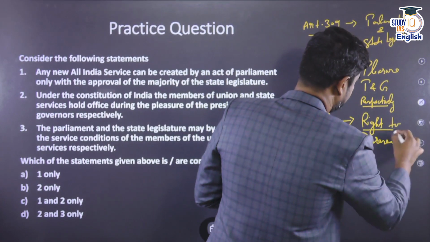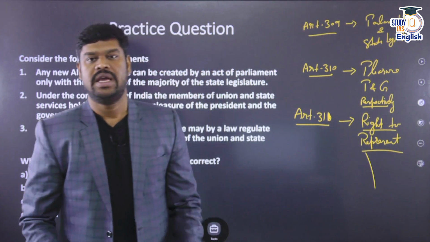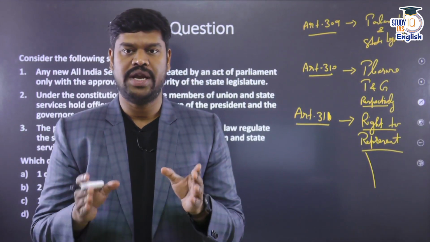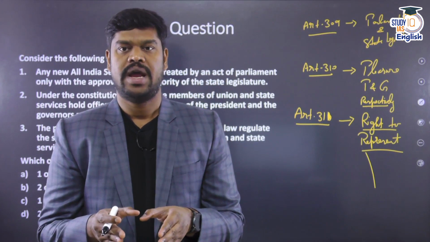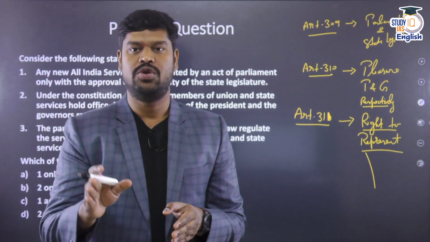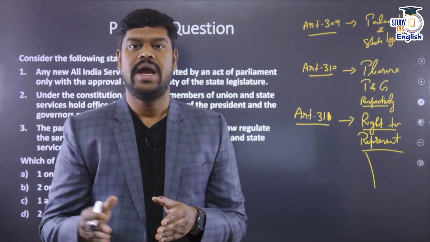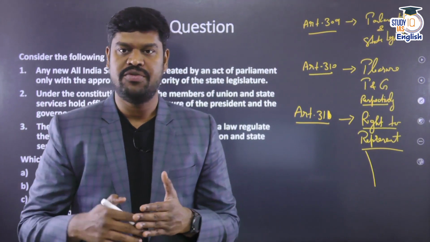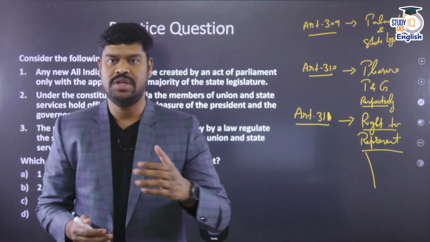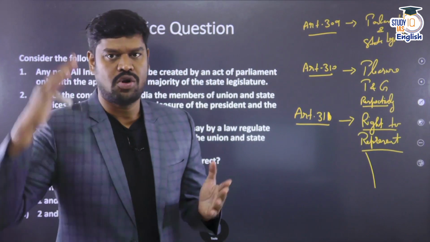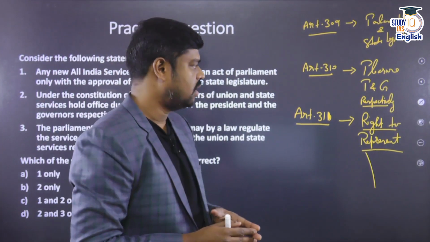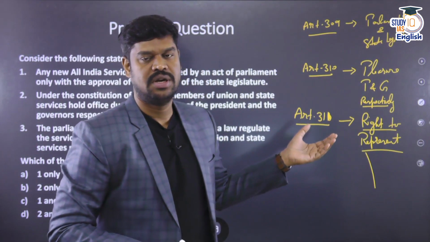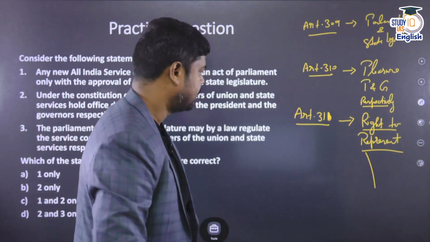If any government employee is to be removed or dismissed from service, he or she should be given an opportunity to represent himself. That means a formal enquiry has to be conducted by the government, and in the enquiry, the individual should be given the right to represent his course of action. Once this opportunity is given and the formal enquiry is completed, and the government finds that there is a mistake on the part of the government employee, only then can they be removed from the service. And then it can also be subsequently challenged in the courts. That's another matter. But it only means that the pleasure cannot be arbitrarily exercised. The pleasure is subject to the right of the person to represent.